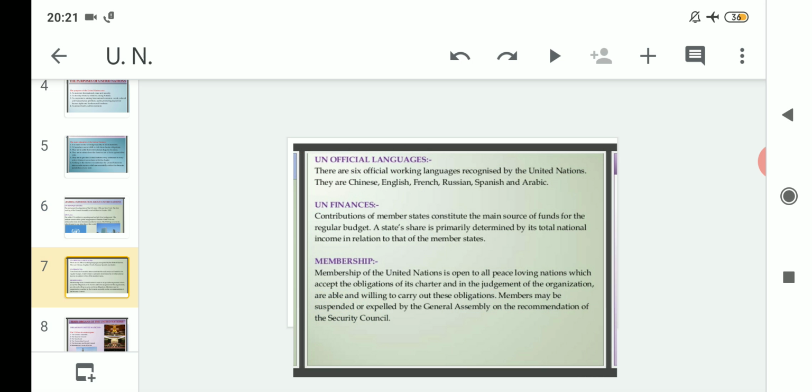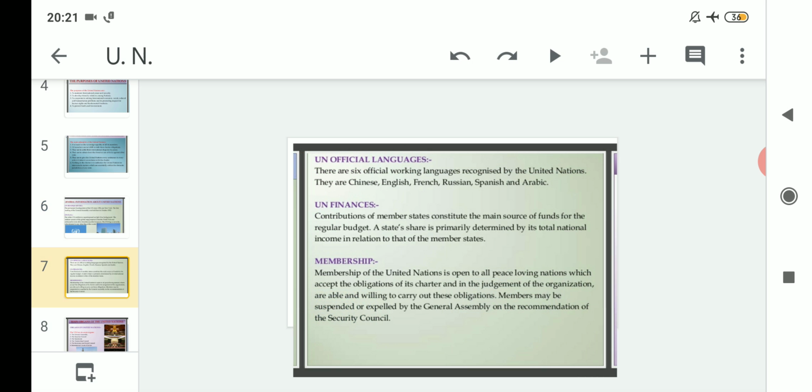But how much money the member countries will send also has an eligibility criterion. Suppose the USA is sending a whopping amount, just suppose, out of 100% it is sending 22%, or India is sending 2%, so that is actually determined by the United Nations. And what is the eligibility to send that money? Whatever money a country sends to the United Nations is determined by the country's total national income.